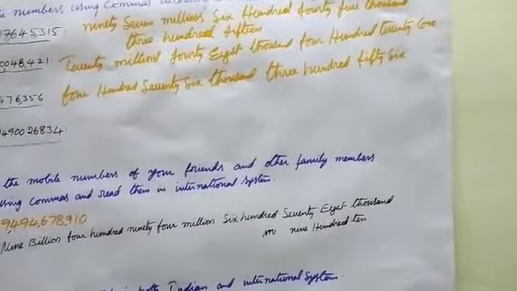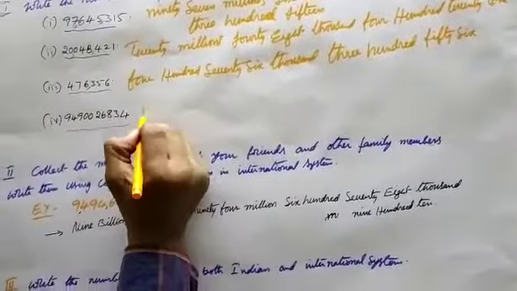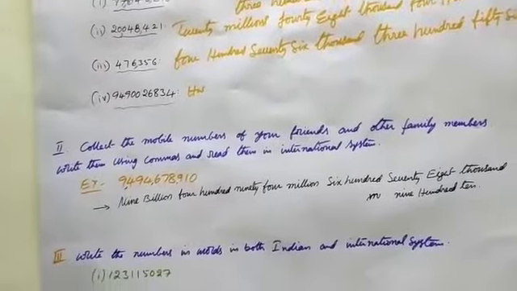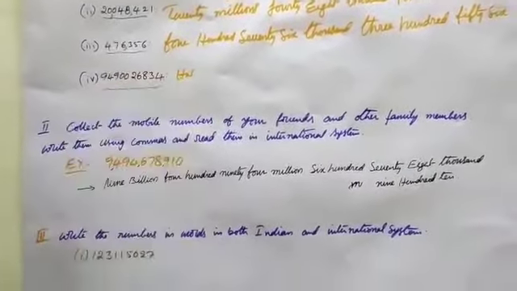Like this. See, the fourth is homework for you. I think you will do it, according to the international system, right?